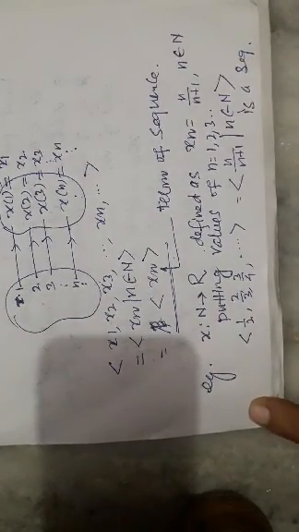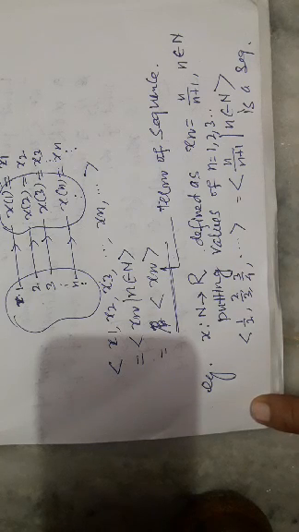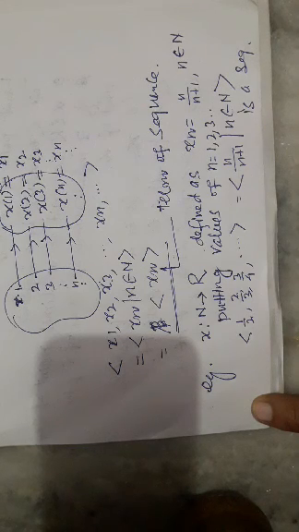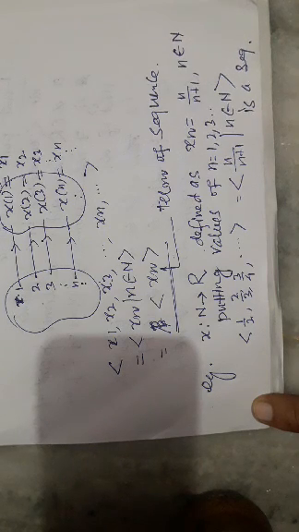Now we define one example here. X: N to R, natural numbers to the set of real numbers, defined as xn equal to n upon n plus 1 for all n belonging to natural numbers. Now replacing n by 1, 2, 3, we find x1 is 1 by 2, x2 is 2 by 3, and so on.